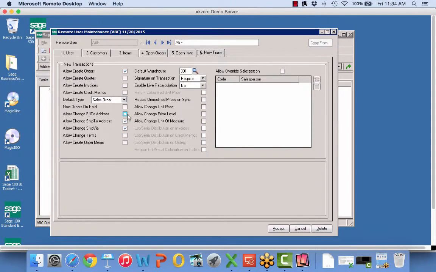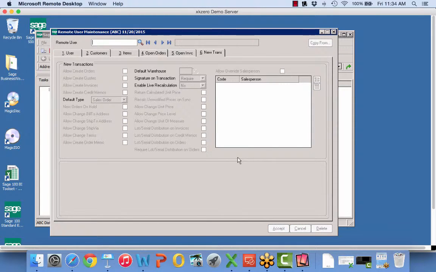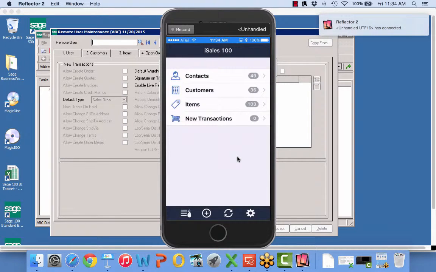They can't change the bill to address, but we will allow them to change the ship to address and to change the ship via if we want to be able to give them that control. So those are our 3 different demo scenarios, and we're going to fire through these right now. And first way that I'm going to do is I'm going to go ahead and mirror my phone.